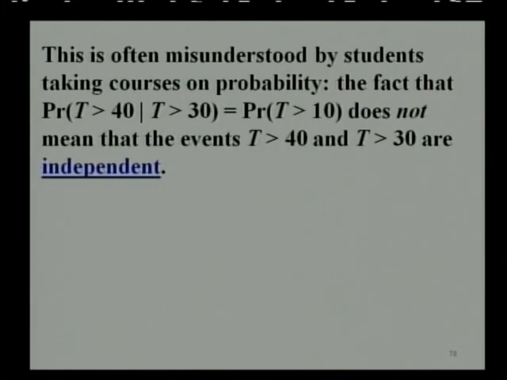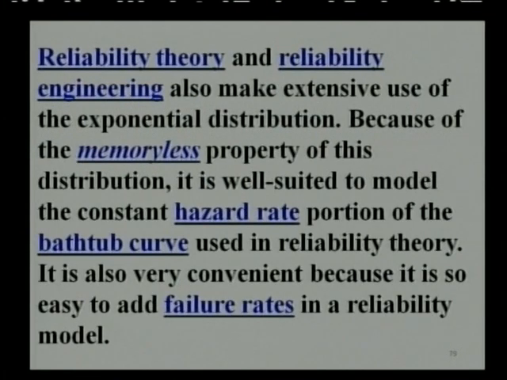So this is often misunderstood by the students taking courses on probability, the fact that t greater than 40 given t greater than 30 is equal to probability t greater than 10, and it doesn't mean that the events t greater than 40 and t greater than 30 are independent in nature.